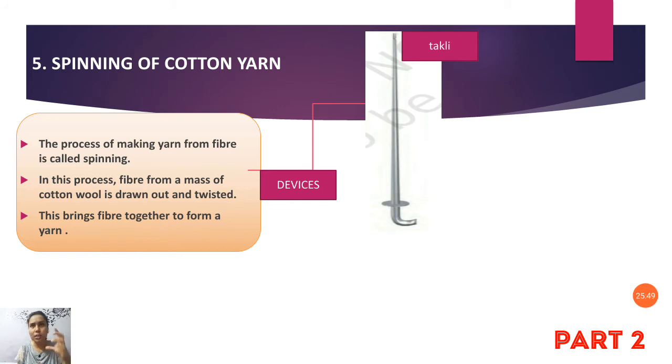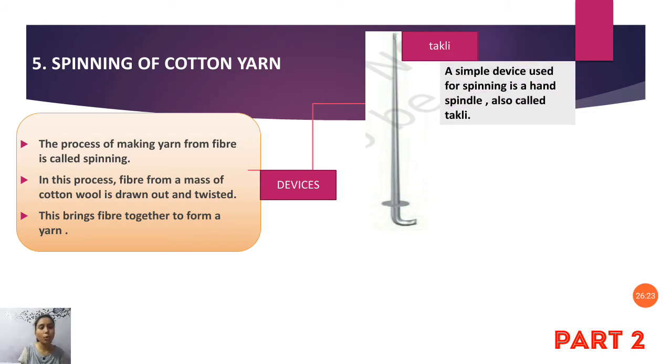Takli is nothing but a small needle-like device, or it can be this much big, depending upon the purpose we are going to use it for. If we want to make many cotton yarns, a bulk of cotton yarns, then we can take a larger device, or if you want smaller, we can take a smaller one. So according to that quantity we can use the devices.